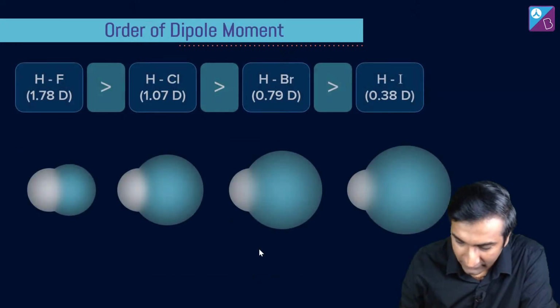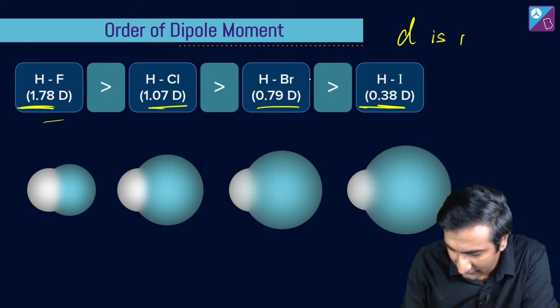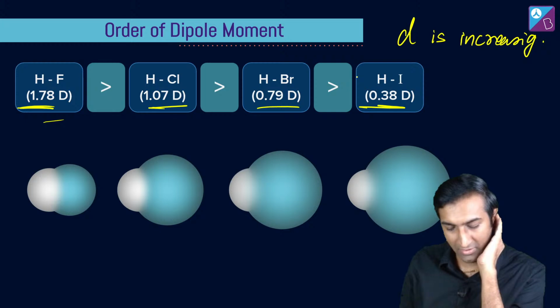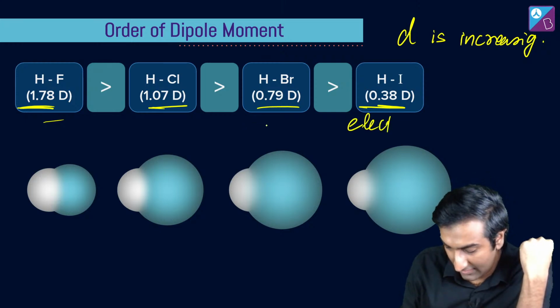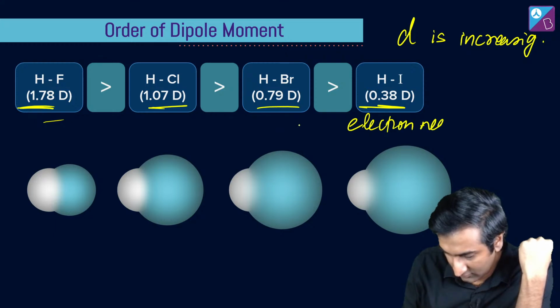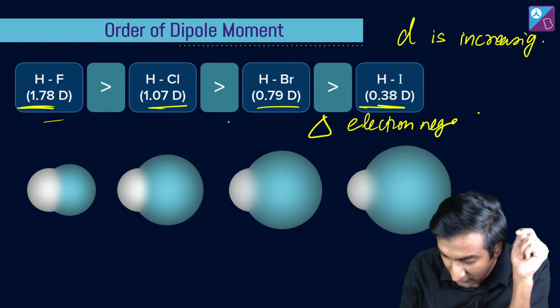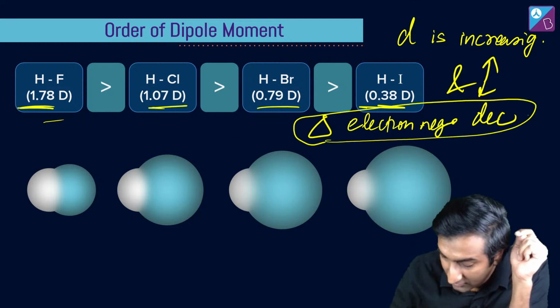But look at this, look at these values. Okay, यहां पे क्या हो रहा है? D बदल रहा है. D is increasing, right? In this case. But यहां पे what is happening is कि electronegativity कम हो रही है. Okay, two things are happening. Electronegativity difference is decreasing and D is increasing. दोनों चीज हो रही है. तो ये फैक्टर हो रहा है dominate.